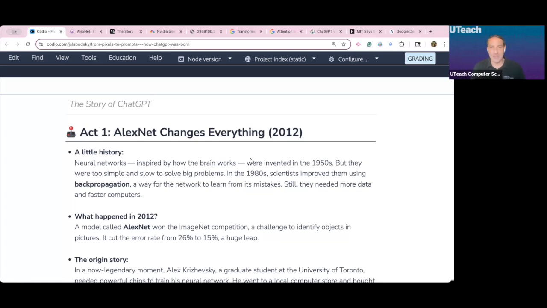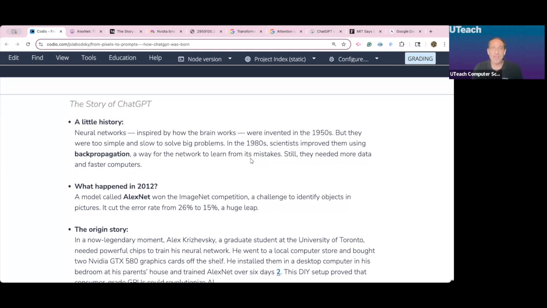And then in the 1980s, backpropagation was created. And what that did is it made neural networks faster. But it still needed two things in order to work correctly: a lot of data and a lot of power. And by power, we mean processing power, energy, just faster computers. So basically, neural networks drag on until the year 2012, when a graduate student at the University of Toronto, Alex Krichevsky, basically has a good old fashioned moment of ingenuity.